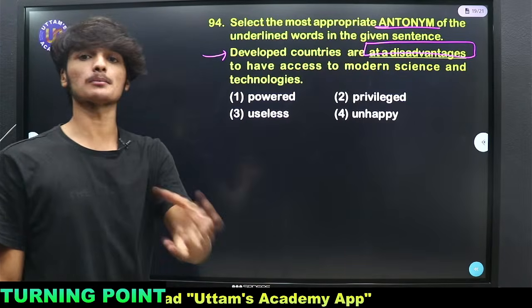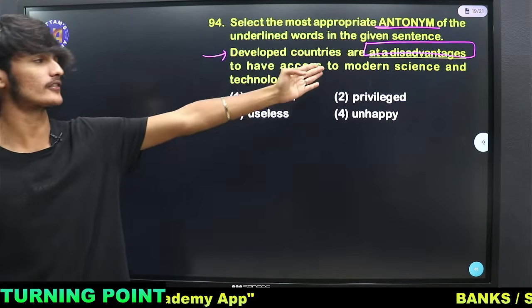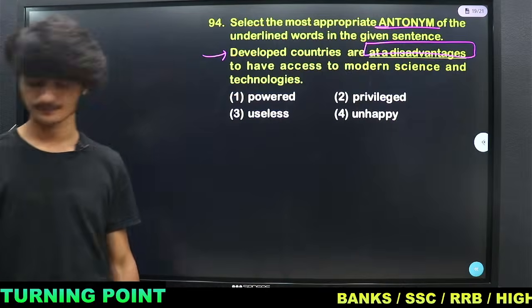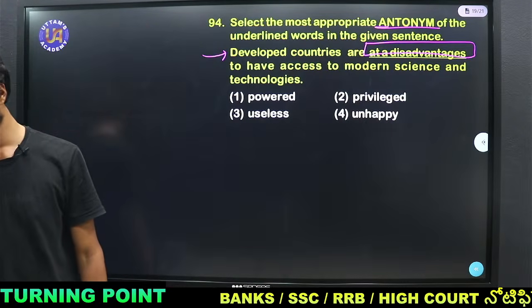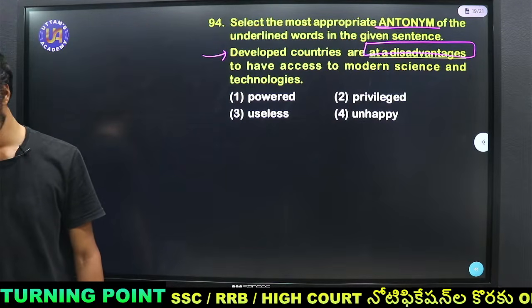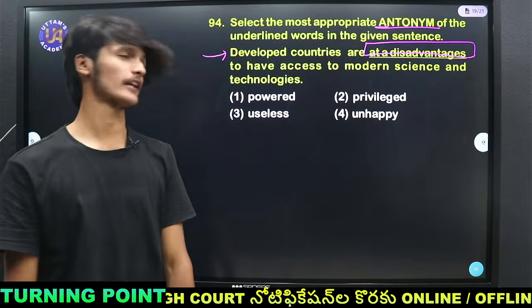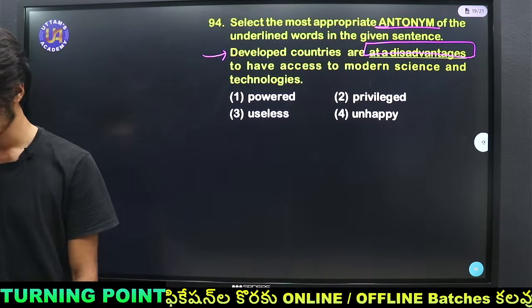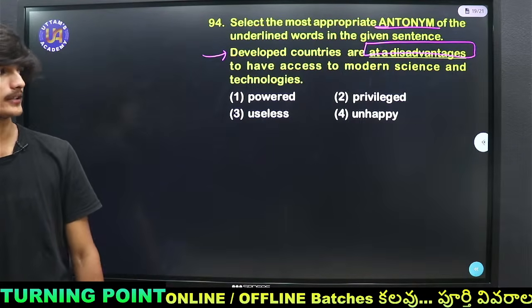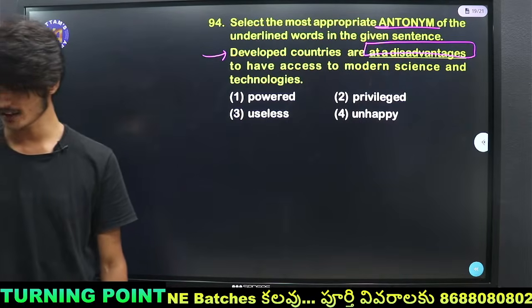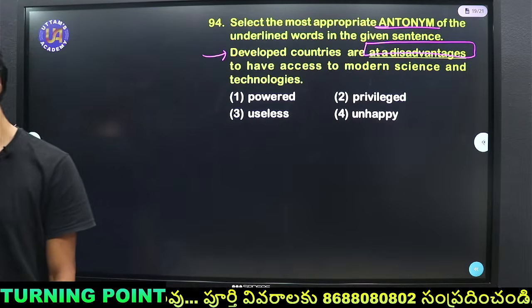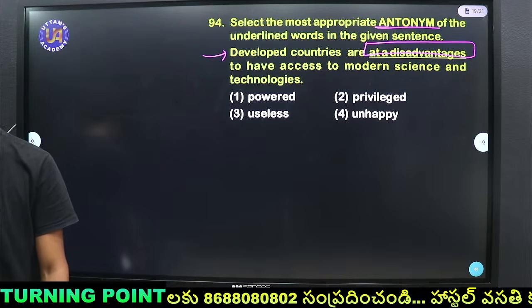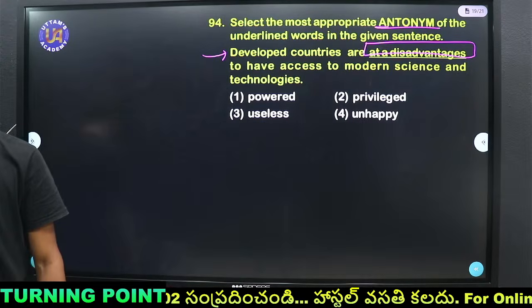You should not give a similar meaning, but the opposite of the underlined one. Yes, Anudipti gave the answer privileged. Unlucky says B. Niranjana says 2. Chinku says 2. Ram Nikita says B.